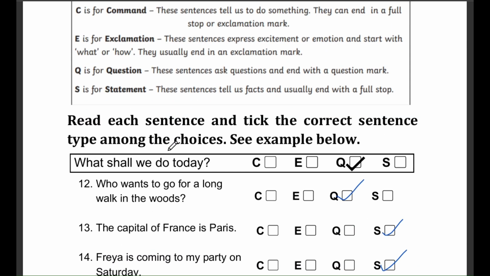Question number 12. Who wants to go for a long walk in the woods? Now, we need to choose the sentence type. Is this a command, an exclamation, a question, or a statement? The answer here is Q for question. The sentence asks, who wants to go? Which means it is clearly asking for some information, so it is a question.